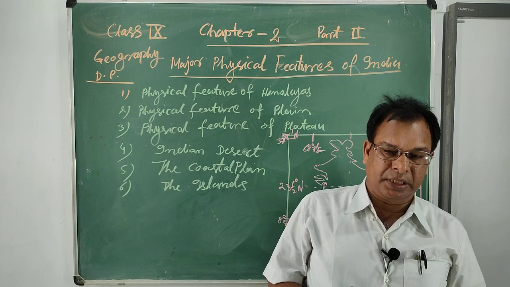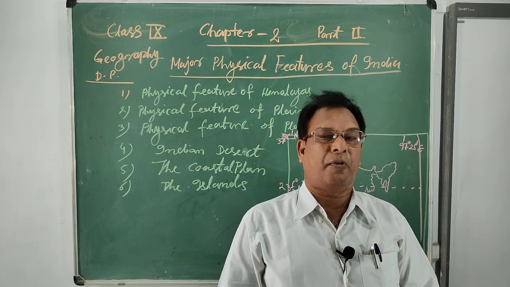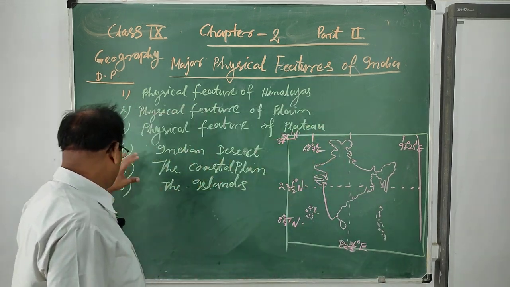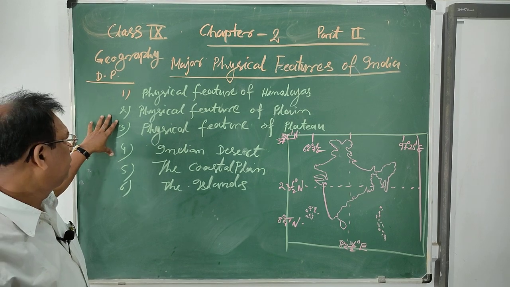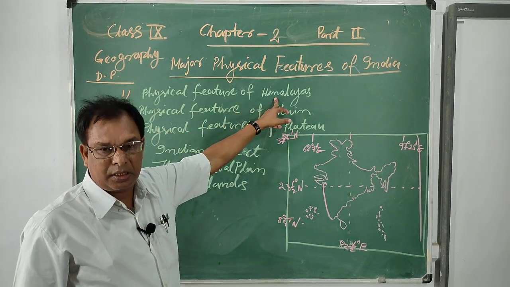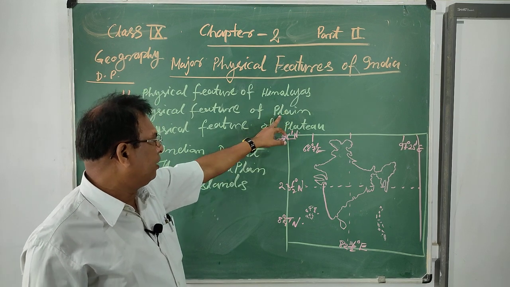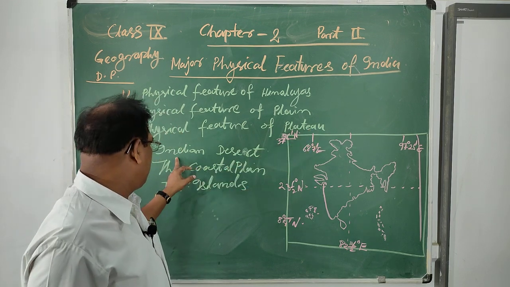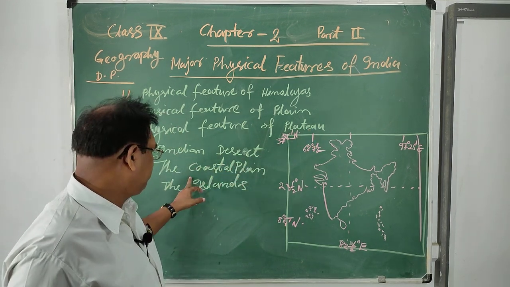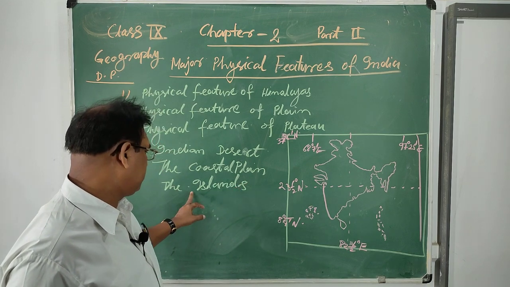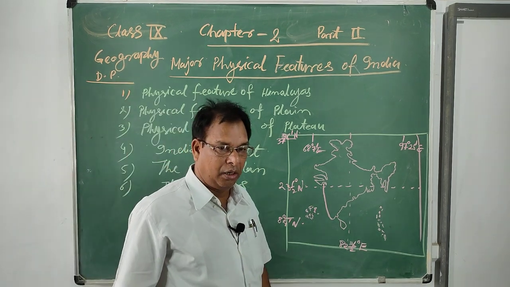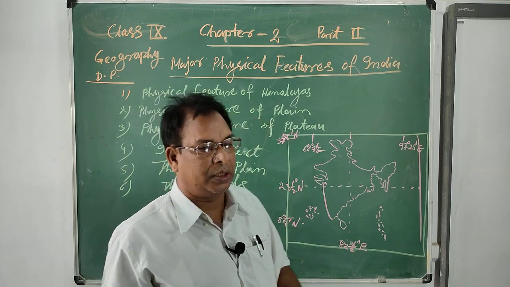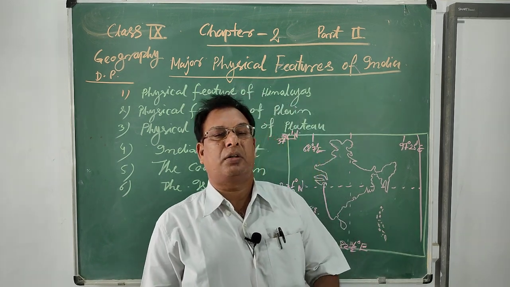The major physical divisions, or physical features, or physiographic divisions of India are classified into 6 major parts. First is the Himalayan region, second is the plain region, third is the plateau region, fourth is the Indian deserts, fifth is the coastal plain, and sixth is the islands. Now, firstly, we will learn about the physical features of the Himalayan region, or the origin of the Himalayas.